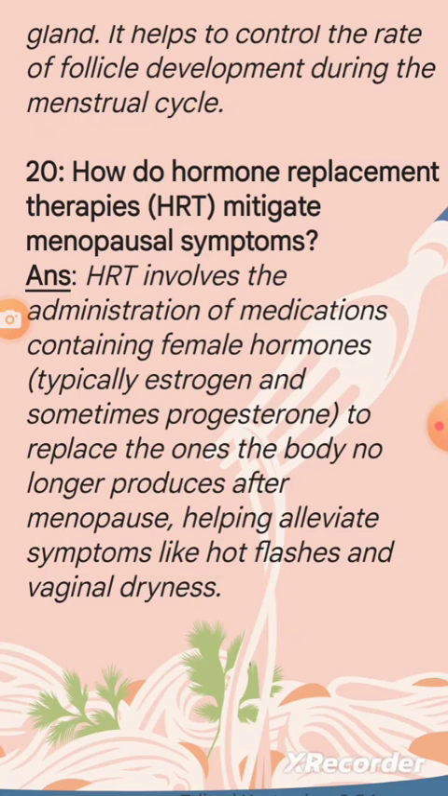Question 20. How do hormone replacement therapies (HRT) mitigate menopausal symptoms? Answer. HRT involves the administration of medications containing female hormones, typically estrogen and sometimes progesterone, to replace the ones the body no longer produces after menopause, helping alleviate symptoms like hot flashes and vaginal dryness.